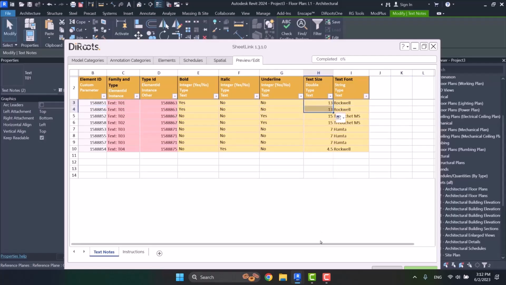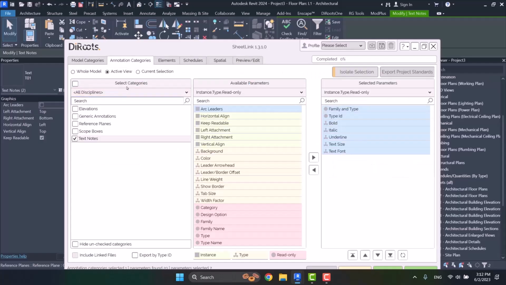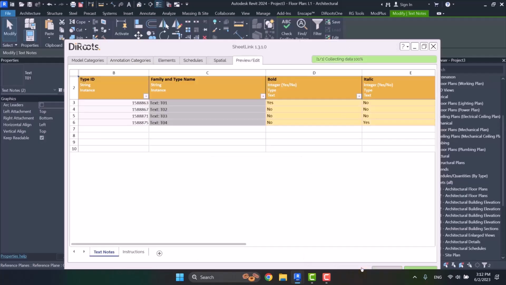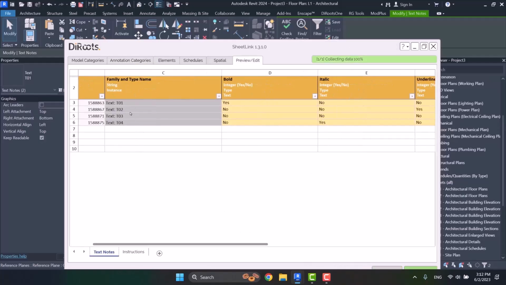So for example, you have to choose this and drag this downwards so that these changes are made for your schedule as well. If you want to make changes into the text size parameter of the text that you have created, it's better for you to choose Export by Type ID, and then here get a preview from it.